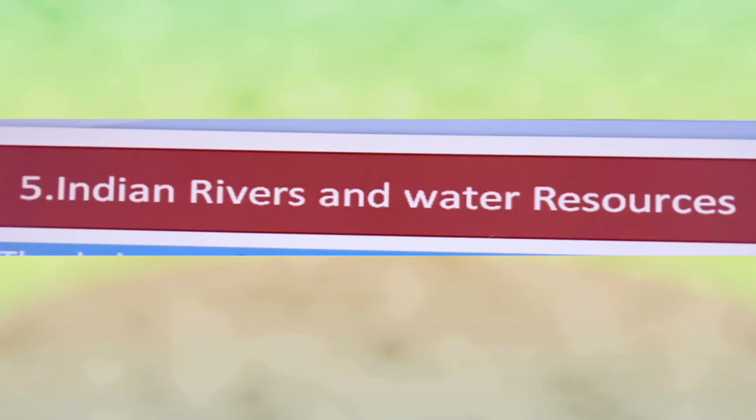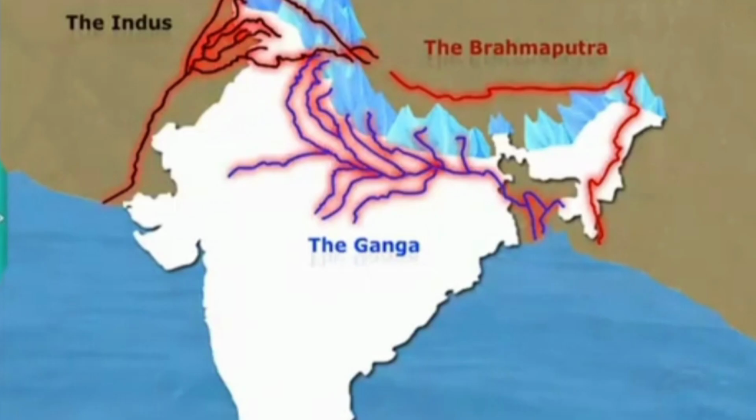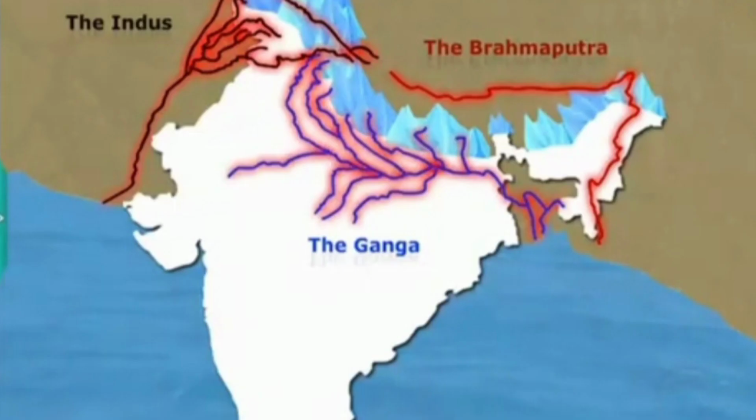Today, our topic is Indian rivers and water resources. It is the fifth lesson from 10th class in social studies. Students, say some rivers' names. Very good. Ganga river, Indus river, Brahmaputra river, Godavari, Krishna, Kaveri rivers. Very good. Today we will discuss different types of rivers and uses of water.